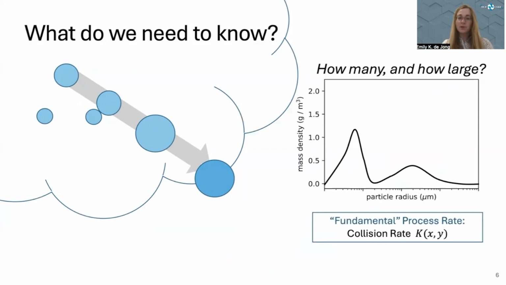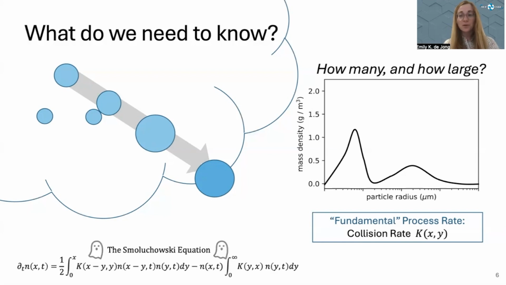We can also describe the coalescence rate through something that's a bit more fundamental, a collision rate, which would describe the rate or probability of collisions between a particle of size x and a particle of size y. This gets plugged into some spooky looking equation like the Smoluchowski equation or the stochastic collection equation, which effectively gives us a population balance describing how the population of droplets evolves in time according to their various sizes.